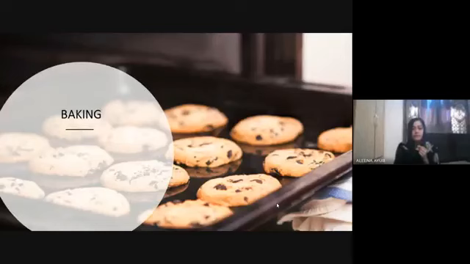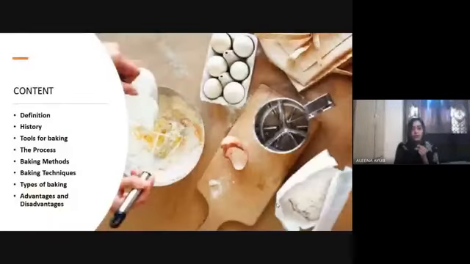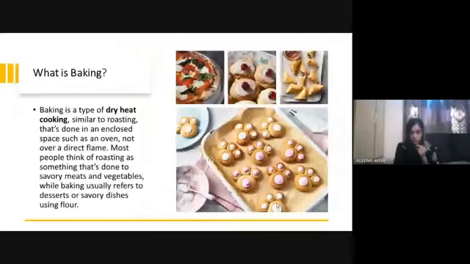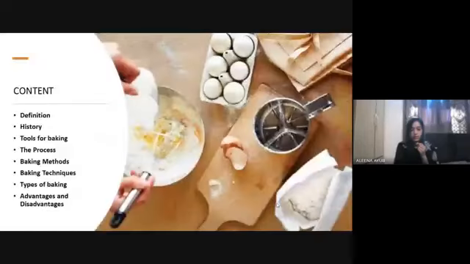Next slide. Next slide, please. So here are the contents that I am going to discuss: the definition, the history, the tools for baking, the process, the baking methods, baking techniques, types of baking, advantages and disadvantages.